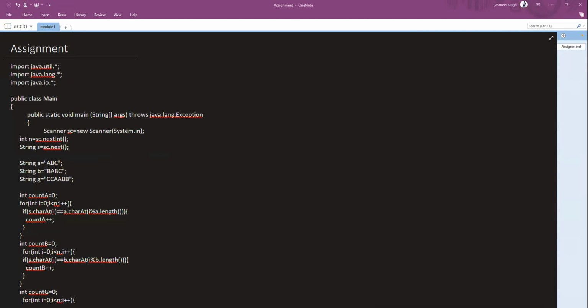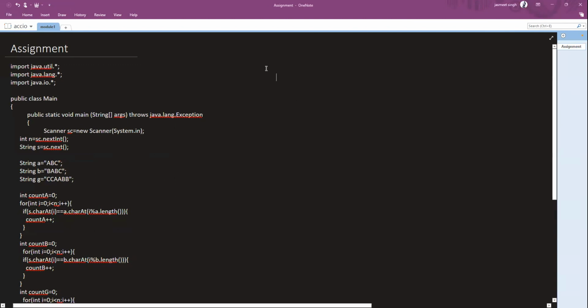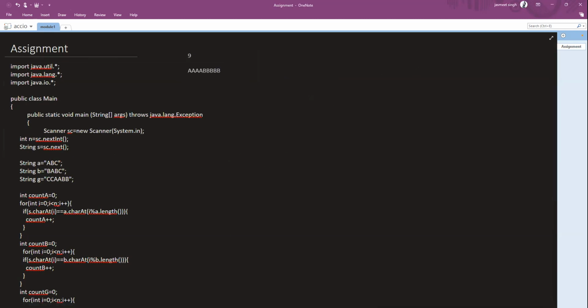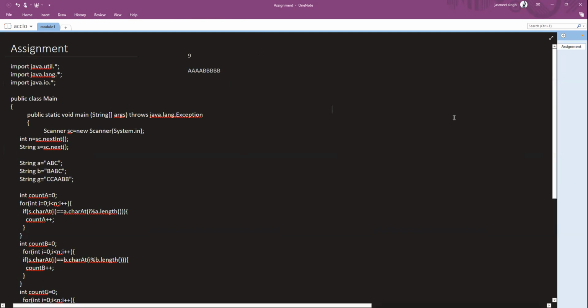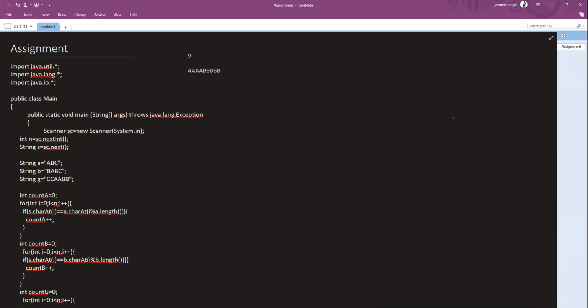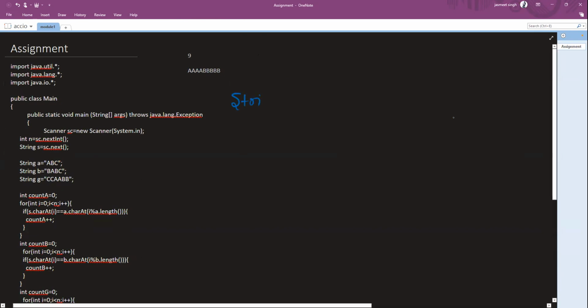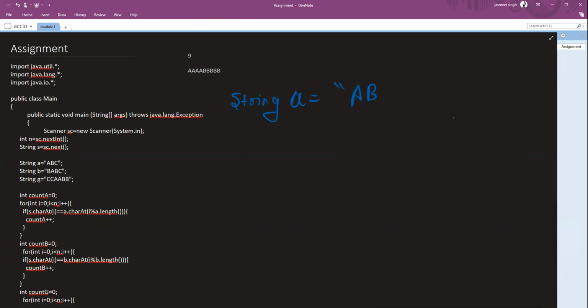Okay, let's quickly take this case only, right? Is the notepad visible, guys? All right, good. See, guys, we are given these three combinations. Let's try to understand one of them, right? Let's say string A is A, B, and C.